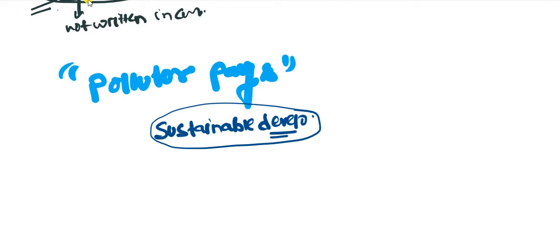If you are using coal in a reckless manner, it should not affect the future generation's requirement of coal. If you are cutting down millions of trees, our future generation should not be affected by it. This is known as sustainable development. So those who are polluting the environment will pay, and we have to be very careful about sustainable development.